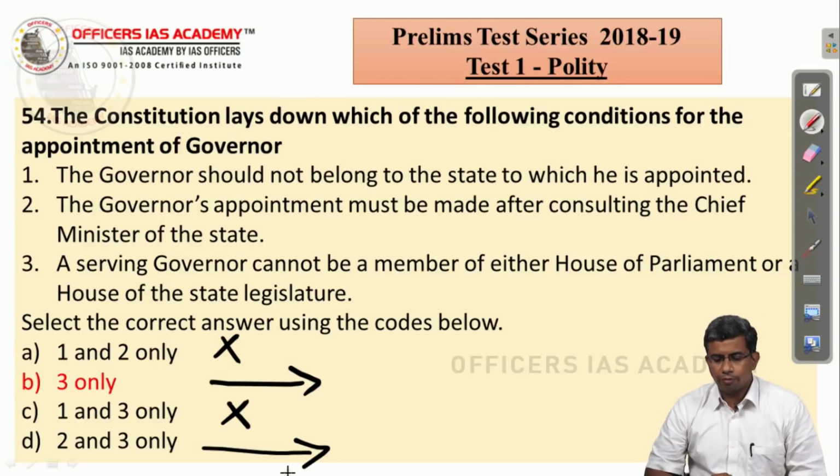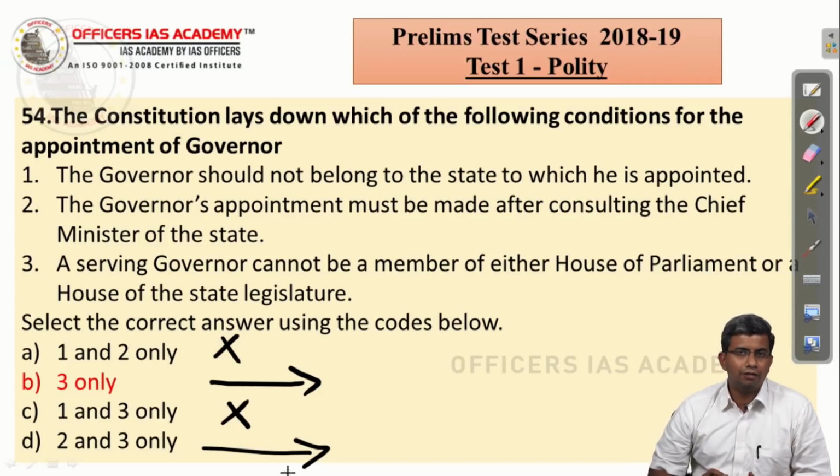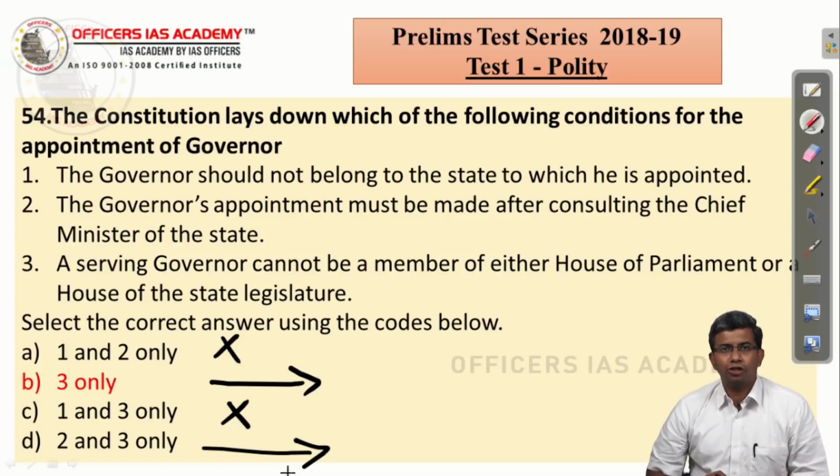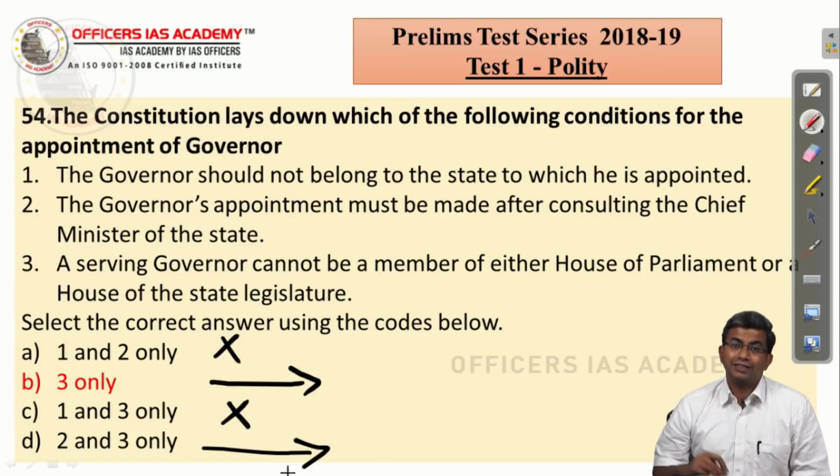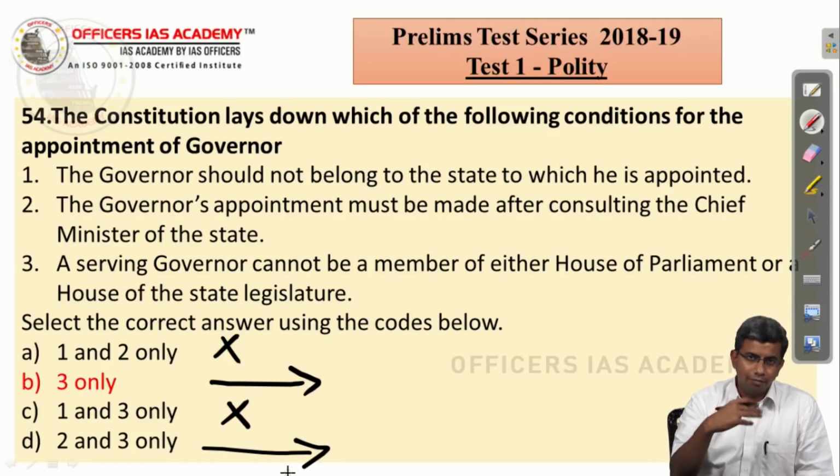The governor's appointment must be made after consulting the chief minister of the state. We had jokingly said in the class, if that is the case, no opposition-ruled state under any government will get a governor, because the state government and the central government will not have consensus on a candidate. It is something which is recommended by the Sarkaria Commission, but which is not followed.